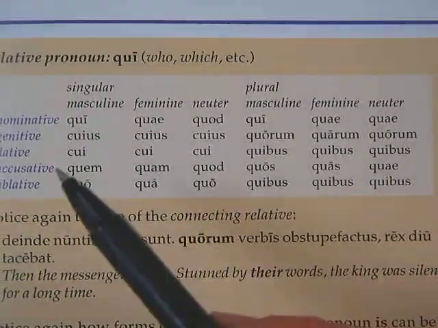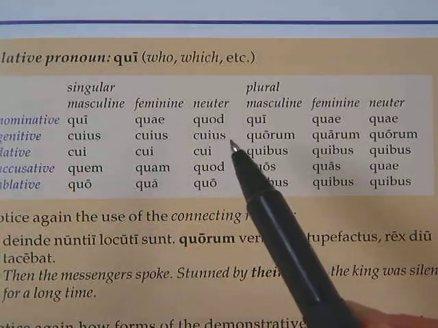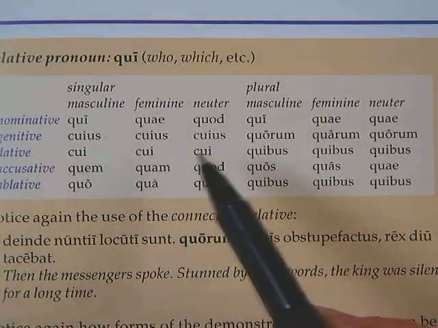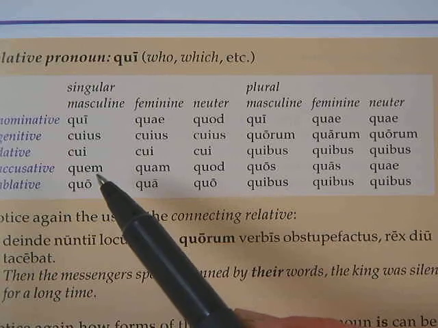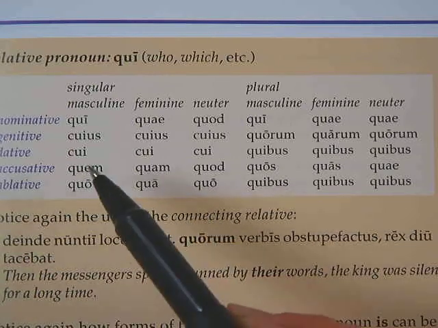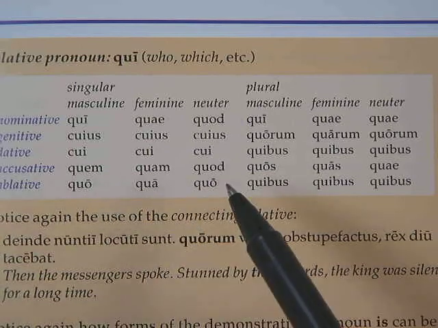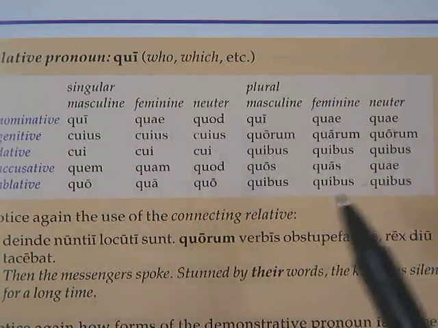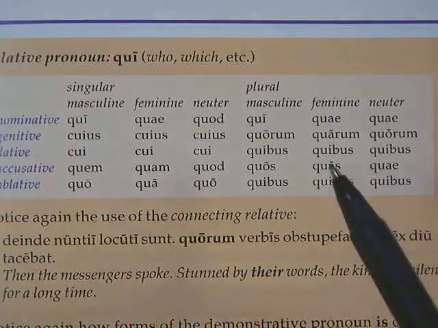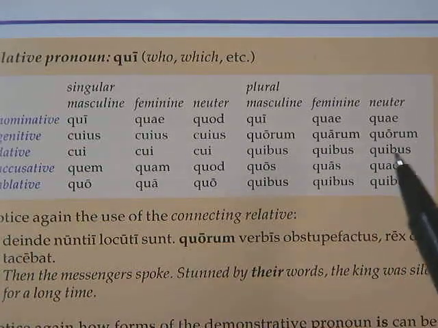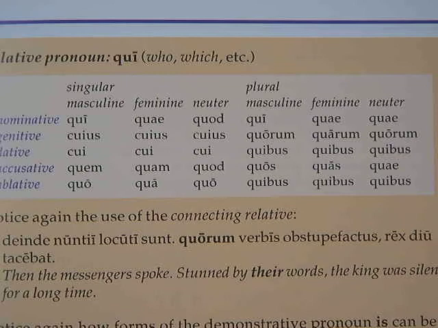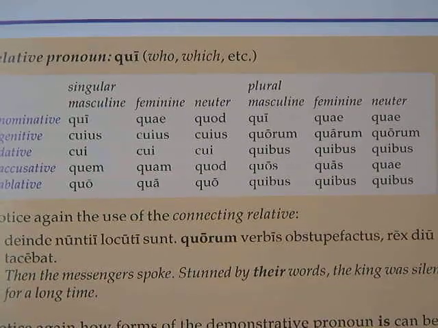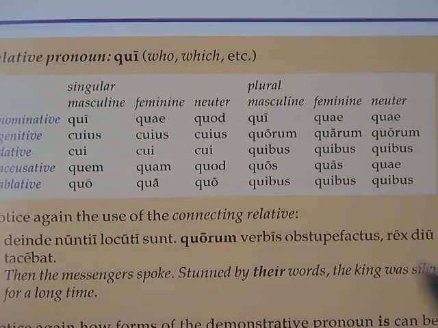So when you're looking at this chart here, let me zoom in a little bit. You'll notice there's a lot of similarities in the spellings. You've got this eius thing going on in the genitive. You've got just an i in the dative, like all those other pronouns. Many pronouns end in these forms. And other than that, you have a lot of conventions that are similar for all the cases. You know, ending in m in the accusative singular, vowels in the ablative, and then these are just like first and second declension, no differences. Except for the quibus, that looks like a third declension, right? Ibus, ibus. But that should be kind of familiar to you.